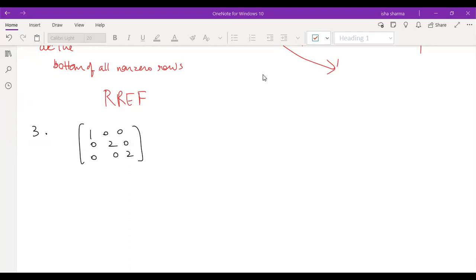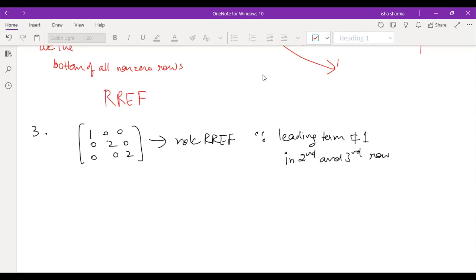If one of the rules is violated, you don't even need to check all the other conditions, right? Even if one condition is violated, you immediately say this is not the row reduced echelon form, because the leading term is not equal to 1. Where is the leading term not equal to 1? In the second and third rows. The second row's first non-zero entry is this, which is clearly 2, not equal to 1. And the third row's leading term is 2, which is again not equal to 1. So this is an example of a non-row reduced echelon form, right?